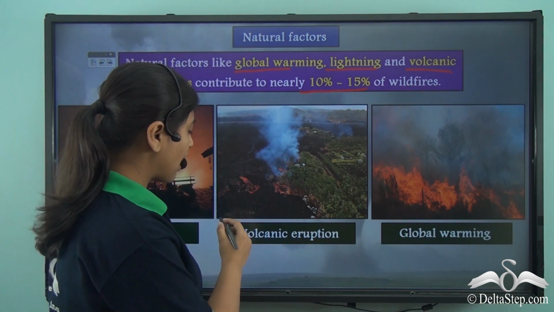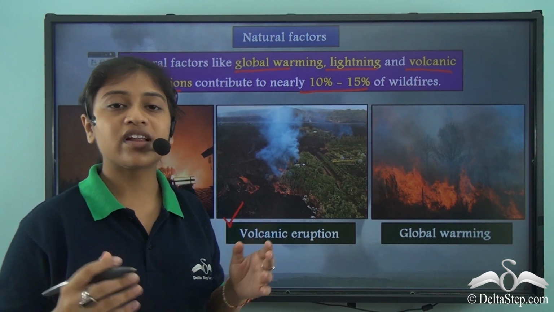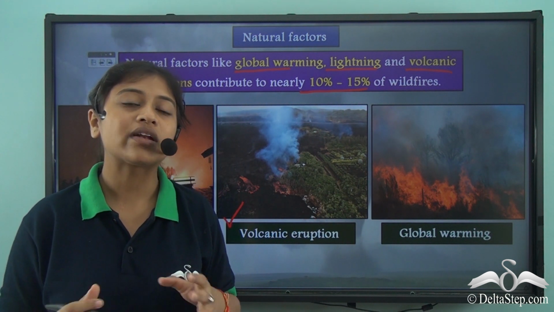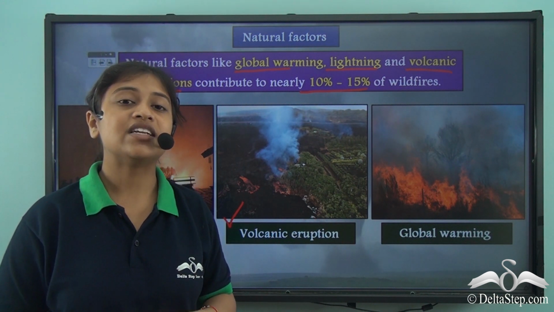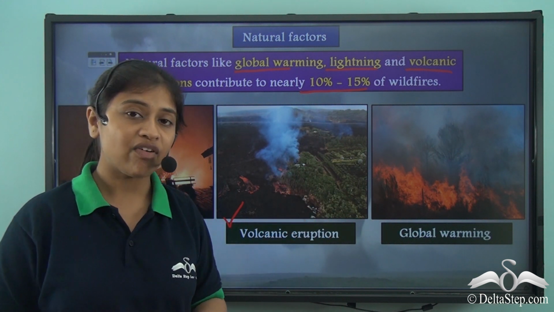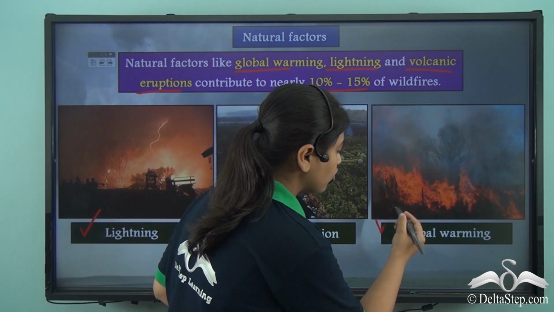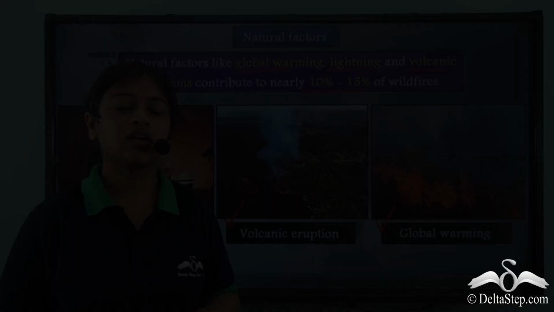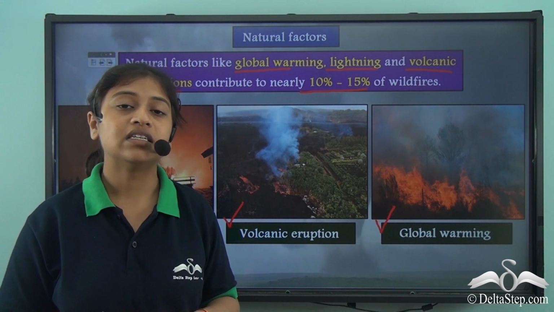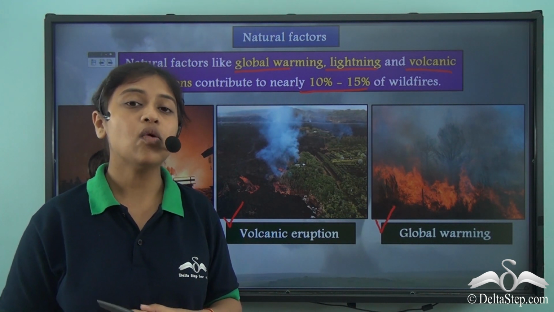Besides these, we also have volcanic eruptions. So during volcanic eruptions, the magma tends to rise above the Earth's surface as hot lava. This hot lava tends to reach the nearby forest area, leading to a wildfire. And finally, we have global warming, that is the rising temperature due to climate change. And this again is a major cause, or a natural factor, that may ignite or lead to a wildfire.